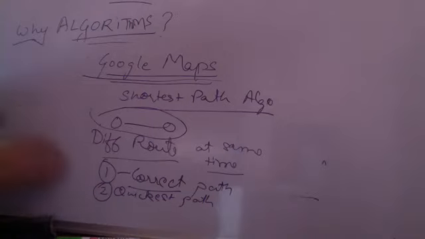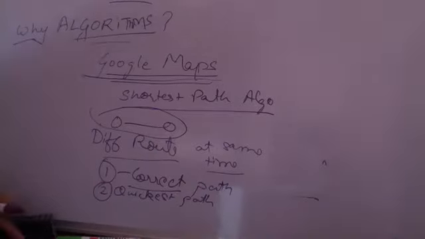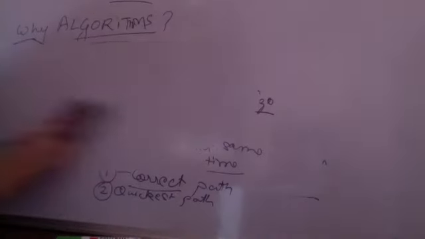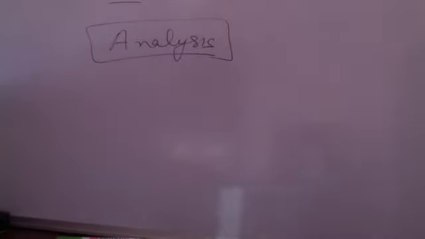So what is happening here is, there are different parameters according to which we have different algorithms for finding the best path. Now, how do I know which is the best algorithm? To be able to understand which is the best algorithm, we do something called algorithm analysis. This analysis tells us for a given point which is the best algorithm.